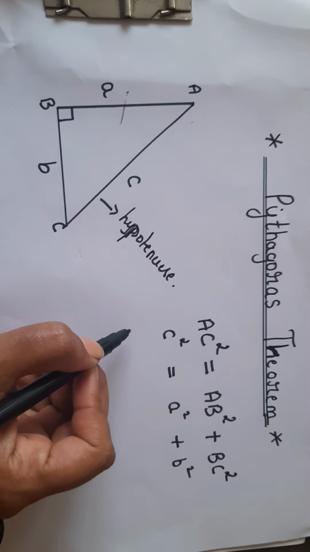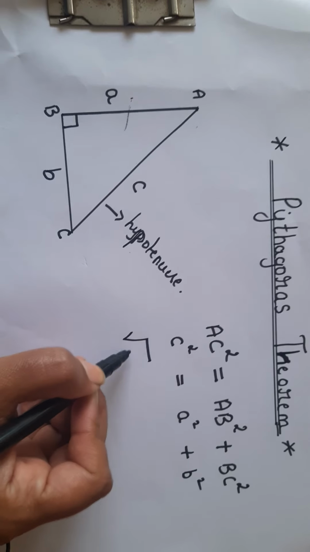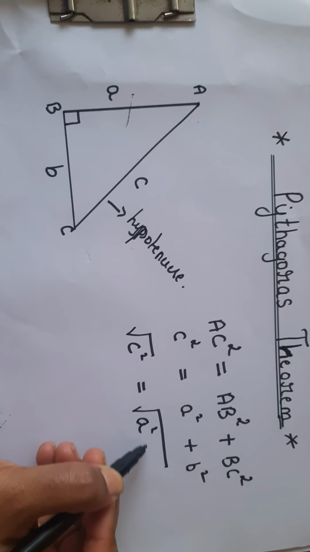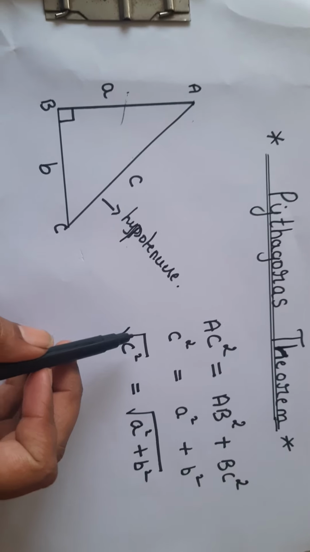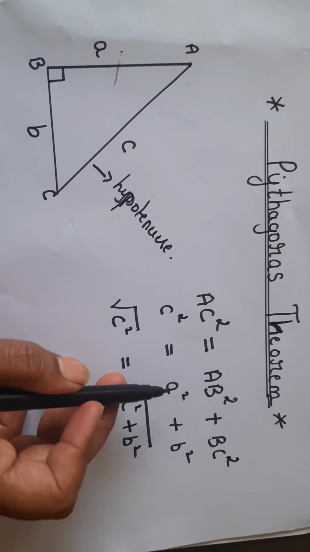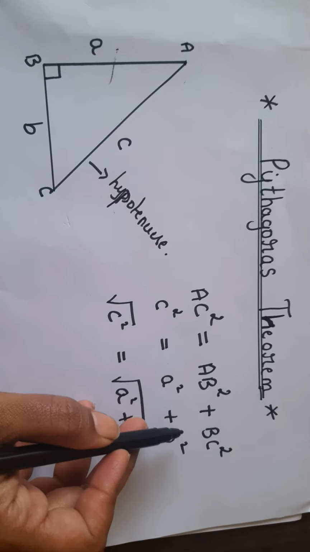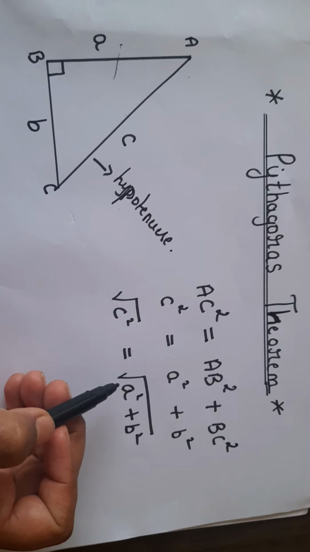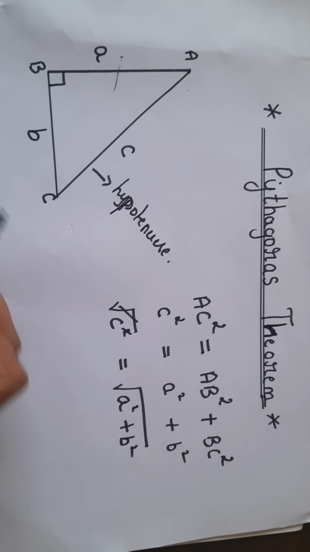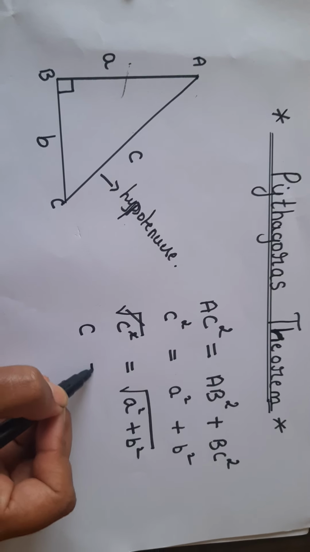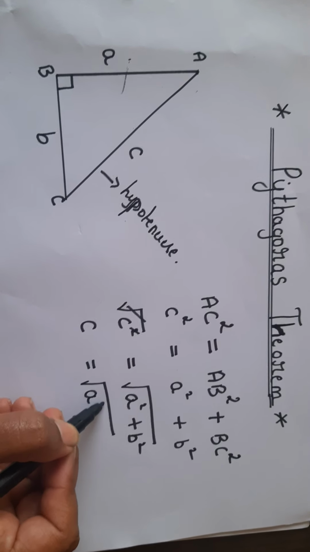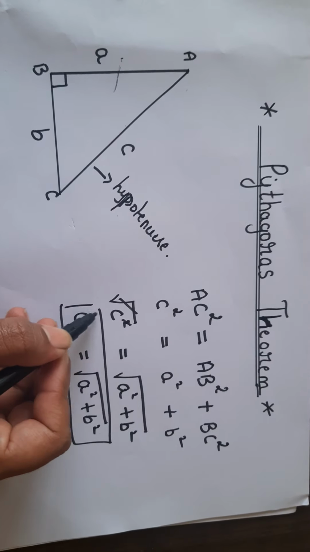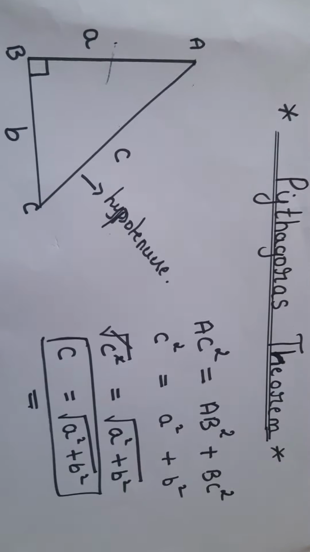Now apply square root on both sides. For both LHS and RHS, let us apply the square root like this. I have just put the square root. c square is there, a square plus b square is there. I have put both LHS and RHS under the square root. So square root of c square is equal to square root of a square plus b square. Here what happens? Square and square root get cancelled. So it is just c is equal to square root of a square plus b square. This is the formula of the Pythagoras theorem.